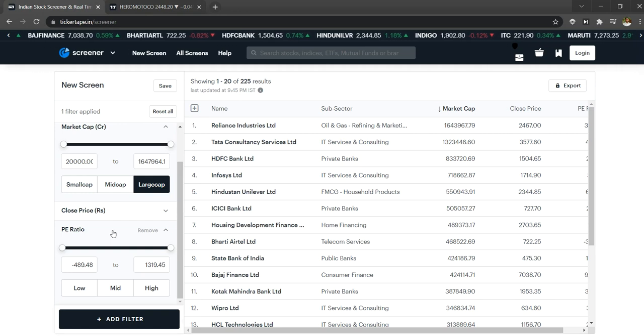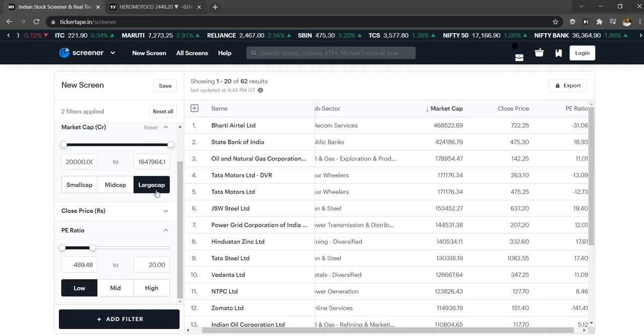Preferably, if you find a cheaper, that is lower, PE ratio in a good company, that is actually a good sign. The reason is they need to increase their profit in the upcoming quarterly results, so that their earnings increase, and that is actually beneficial for the investors. That's the only reason we consider this, and I'm selecting low PE ratio and large cap.